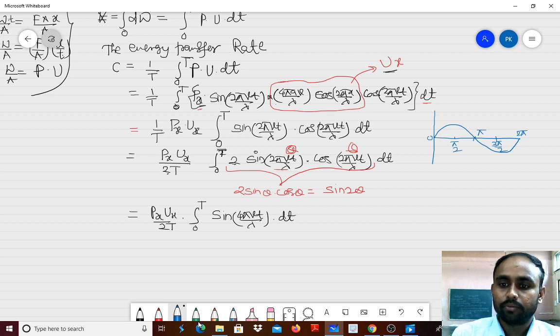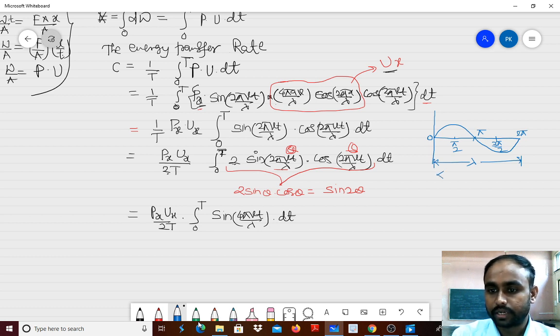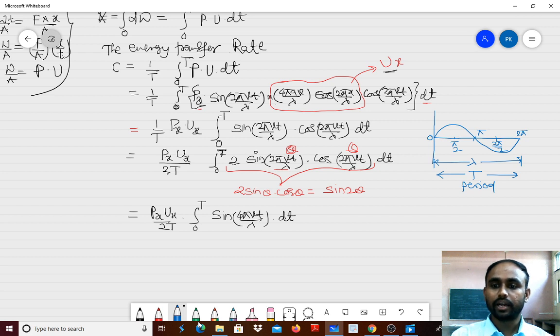So this is one complete sine wave, for which we require the wavelength, which let us consider as lambda. To complete this wave, the time required is what we call the time period, capital T. So the time required to complete one cycle, and the length within that cycle, is the wavelength.